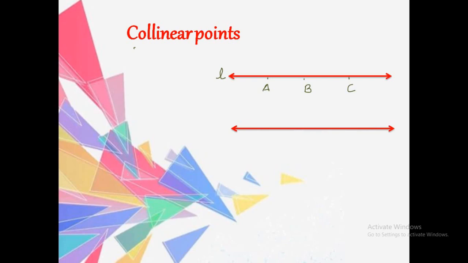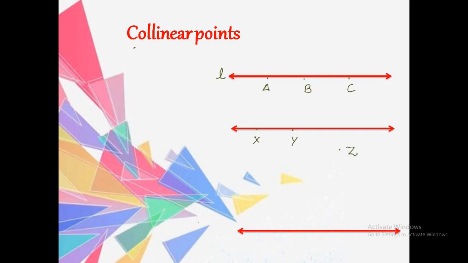Let's consider another example. Say 3 points X, Y and I am marking Z here. So can we say X, Y and Z are collinear points? Not at all. X, Y and Z are points on the same plane but they do not lie on the same line. So we cannot say X, Y and Z are collinear points. We call them non-collinear points.